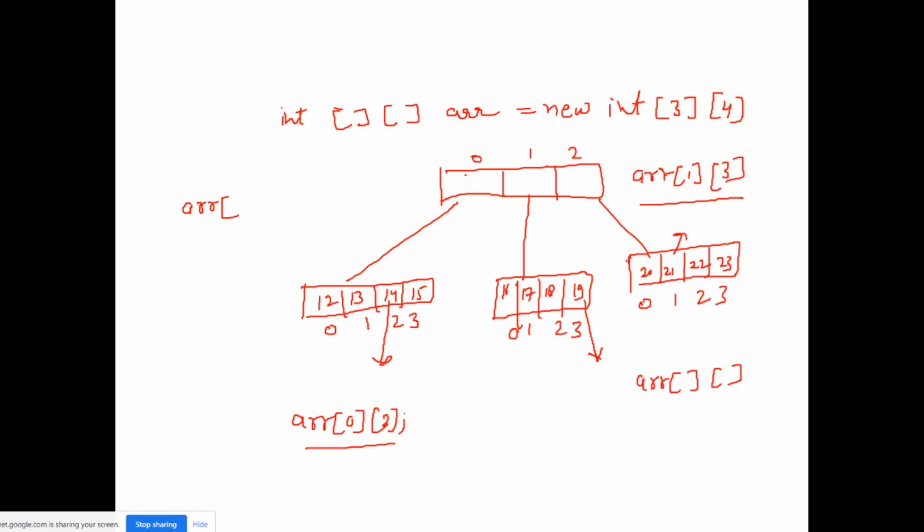I want to get this 21. It's the second array and the first index of the second array. So it should be in this one, and in the second index you should write 1.